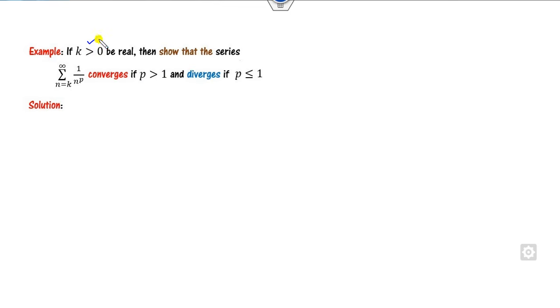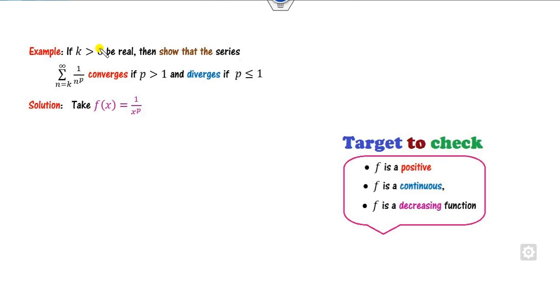Okay, let k be a positive real number. Show that the series is convergent for p greater than 1. We all know this is the p test. So how can you prove the p test? By using the Cauchy integral test. Again, the rule is similar. I can consider f(x) = 1 over x to the p, where x is greater than or equal to k. k can be any positive real number. Is it a positive number?